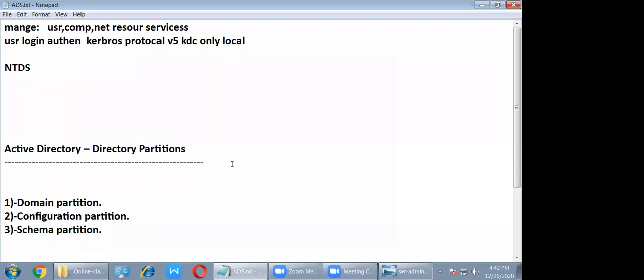One more thing. I again request you, before starting tomorrow's class, please brush up this Active Directory part, and we'll start it again. Yes, obviously. Okay, inshallah.